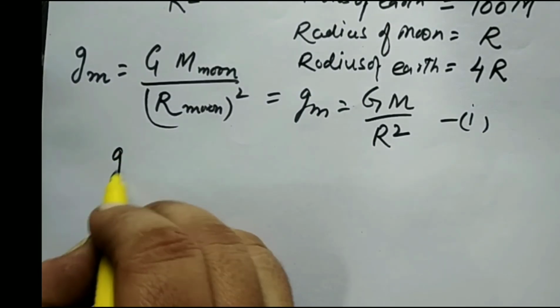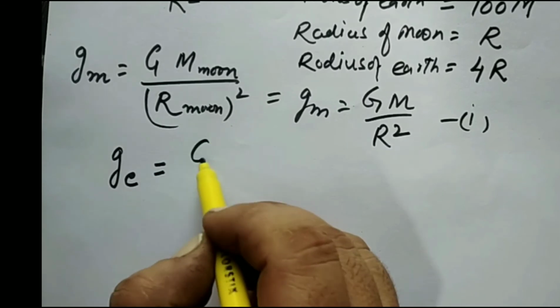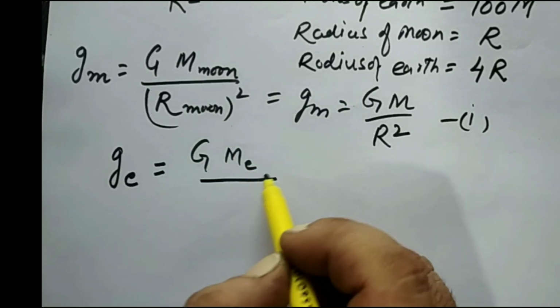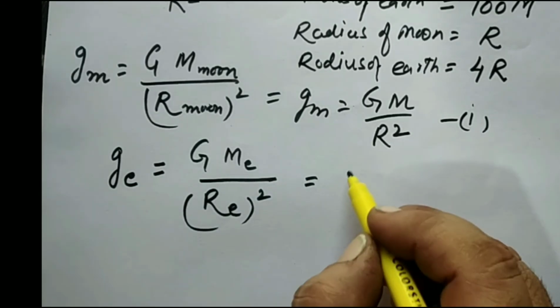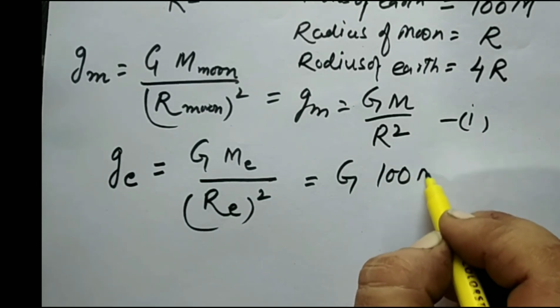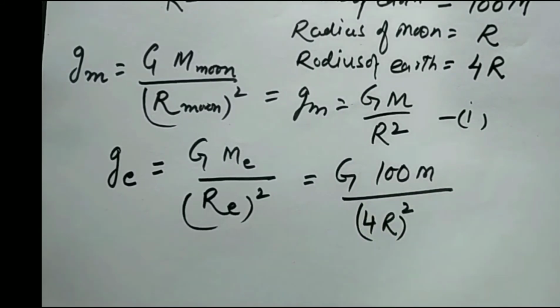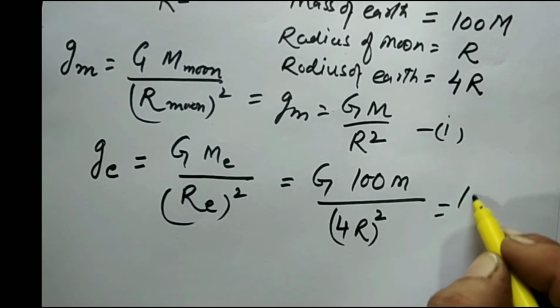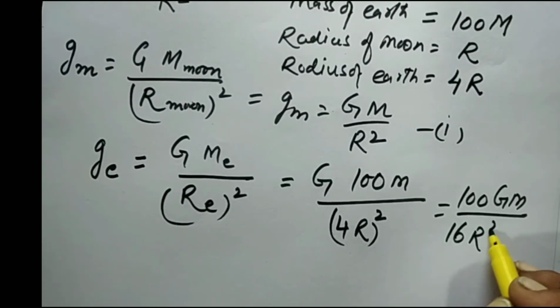Now we'll calculate the value of g on the earth. That is equal to GM of the earth by the radius of the earth square. So that comes out to be 100 GM by 4r square. That is equal to 100 GM by 16r square.